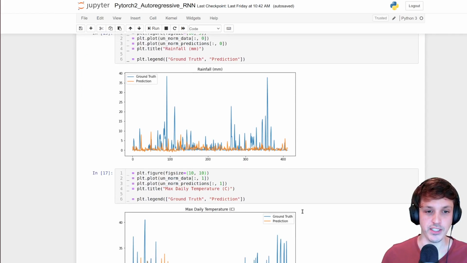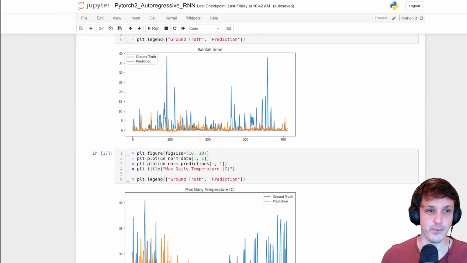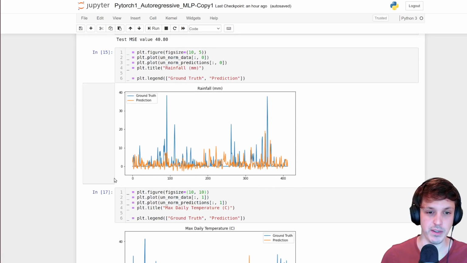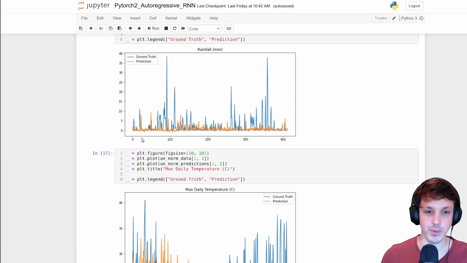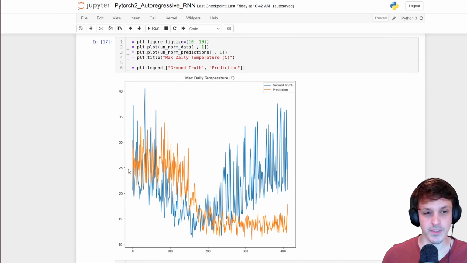So if we have a look at our predictions now, you can see it's a bit less noisy compared to the previous video where we fed the predictions back in. It's still very noisy. We're getting these negative predictions for rainfall as well, but you can see that's kind of gone away, and it looks a bit more realistic. And for our daily maximum temperature, we do get this nice drop in temperature around about where it should be, though it's not quite in the right location, and it doesn't really come back up again later on. So there's still some room for improvement in our predictions for the temperature.